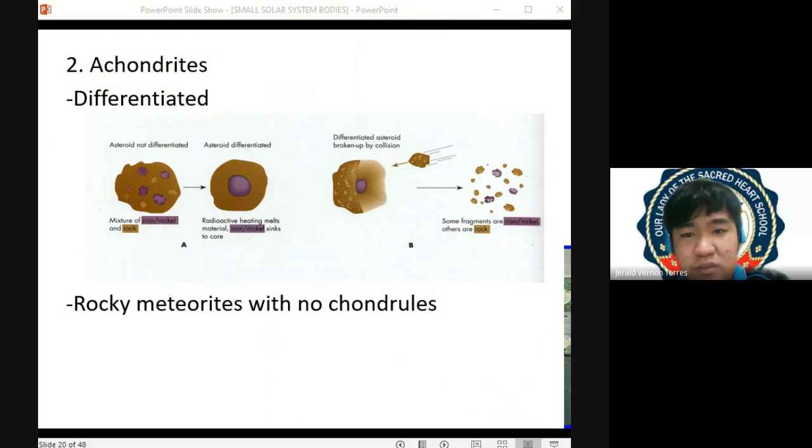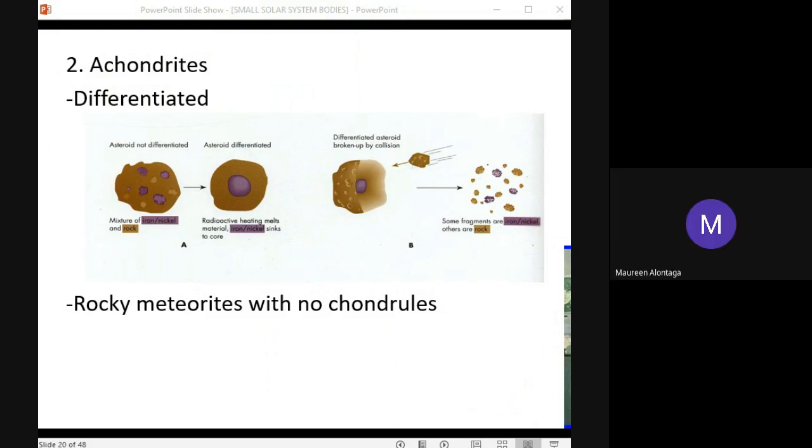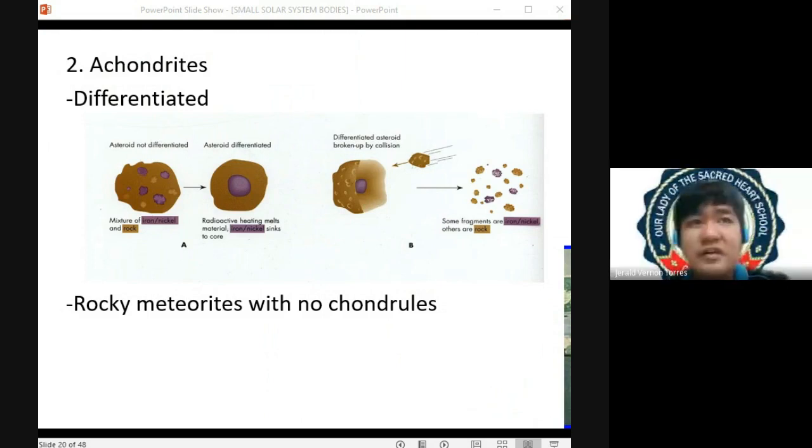What do we expect? What do you think, Maureen? Mau. Maureen. Wala si Maureen. Okay. Middle tayo ng stony asteroid nag-break off ng material. What do we expect? Is it a stony meteorite or a metallic meteorite? Mau.